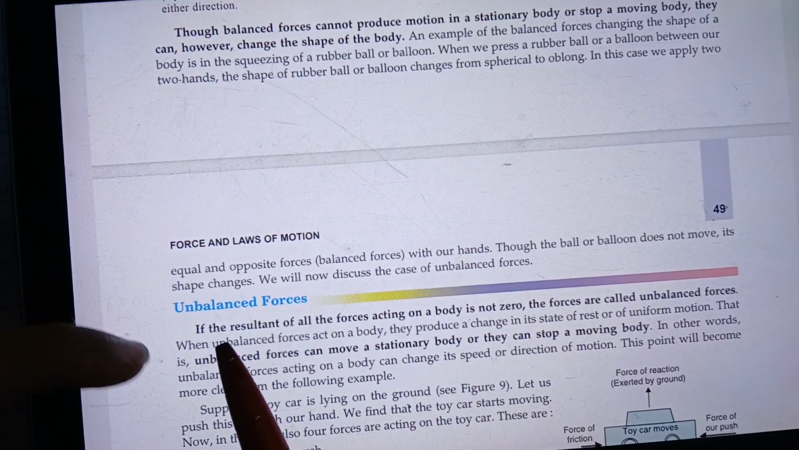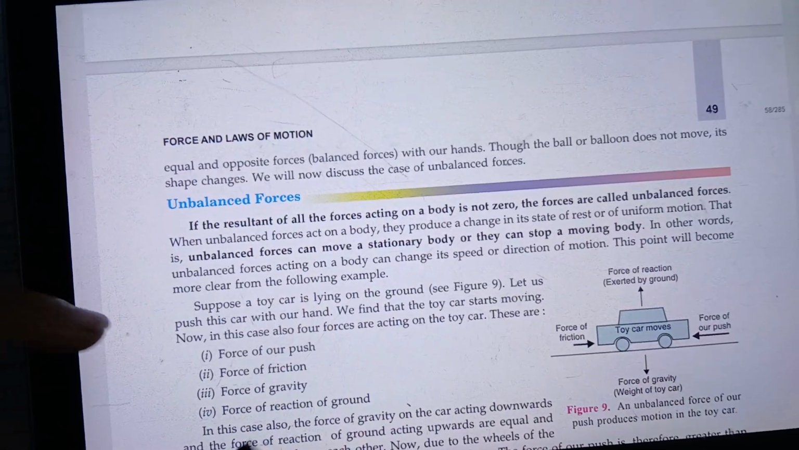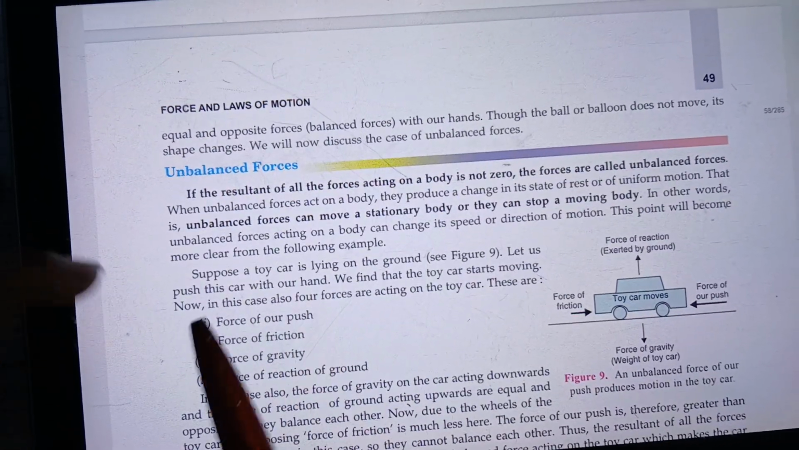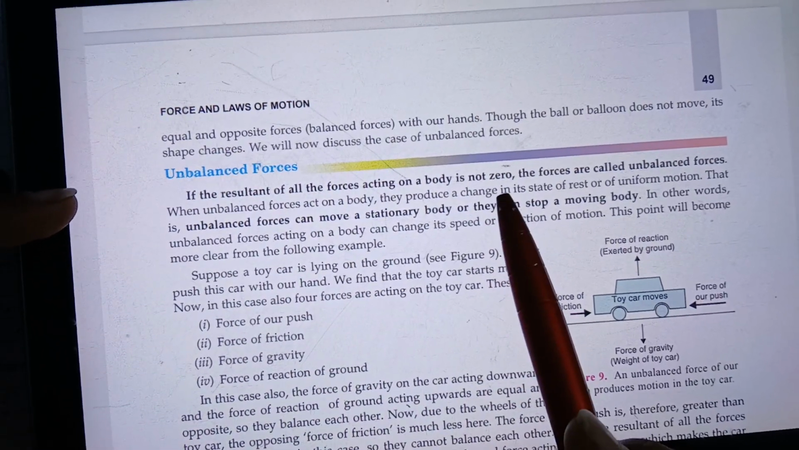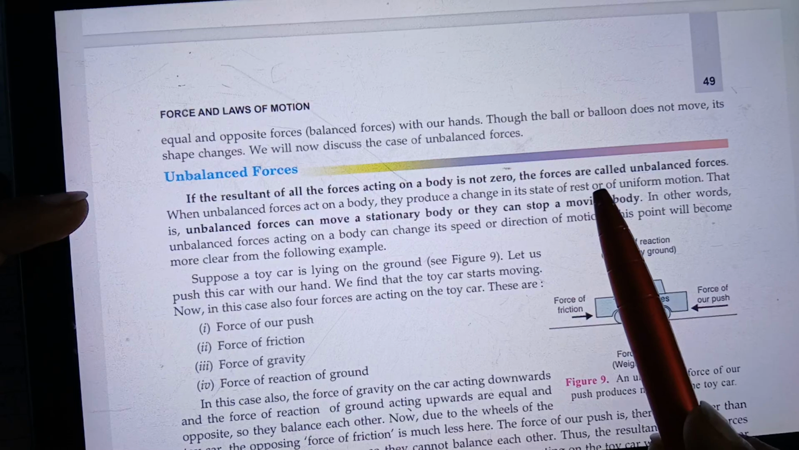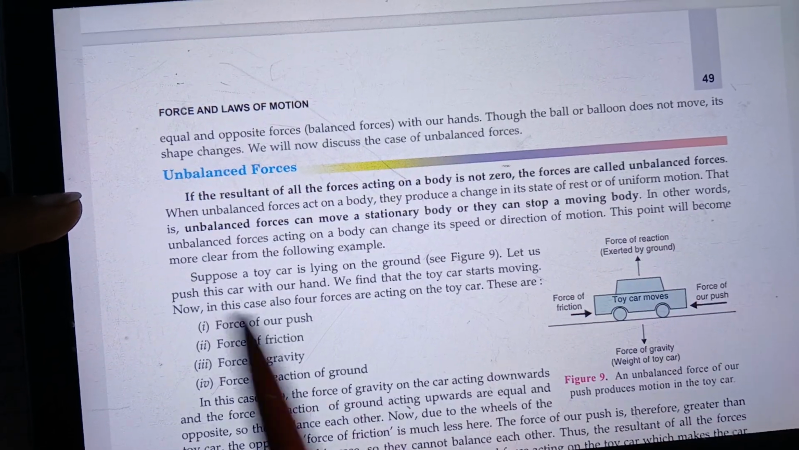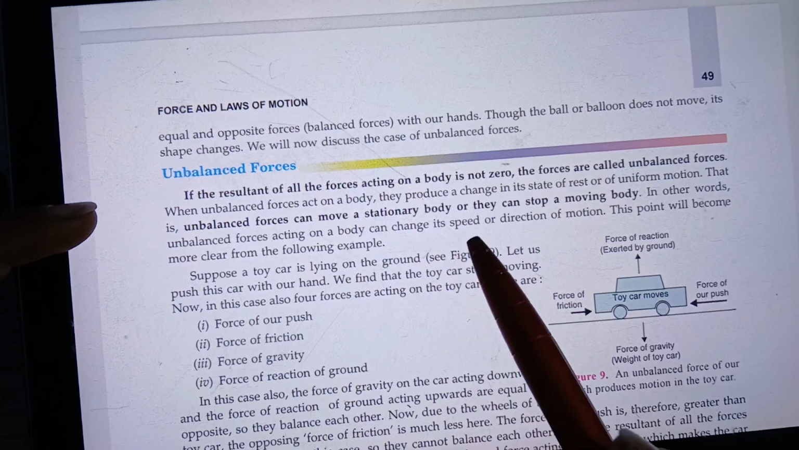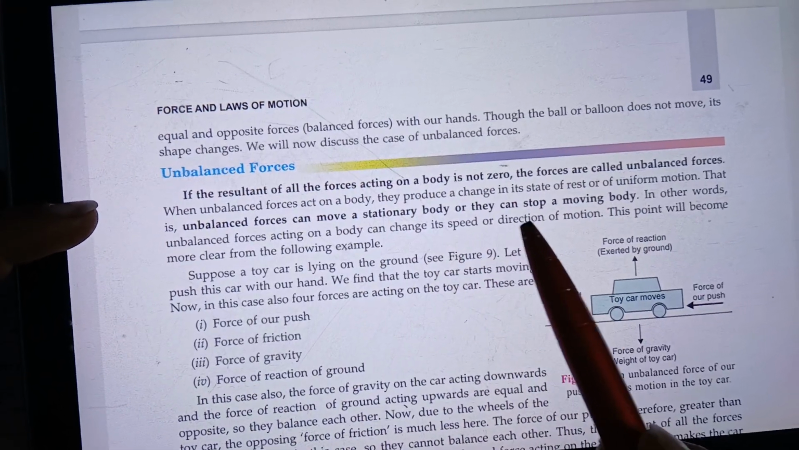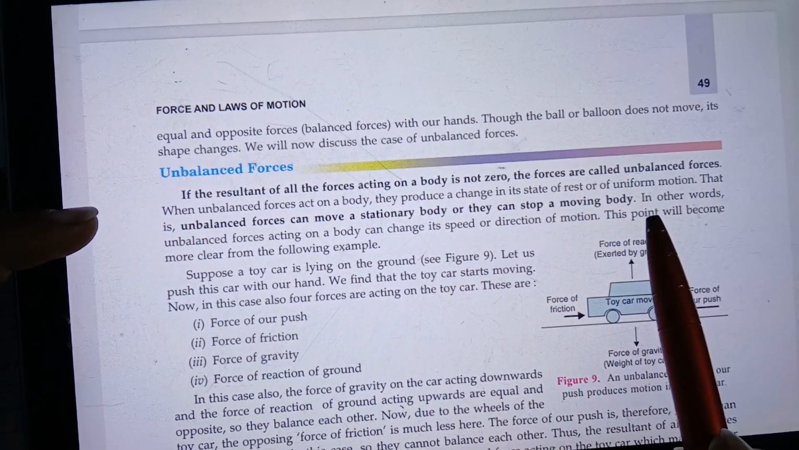Now we will see unbalanced forces. What is an unbalanced force? If the resultant of all the forces acting on a body is not zero, the forces are called unbalanced forces. So unbalanced forces can move a stationary body, or they can stop a moving body.